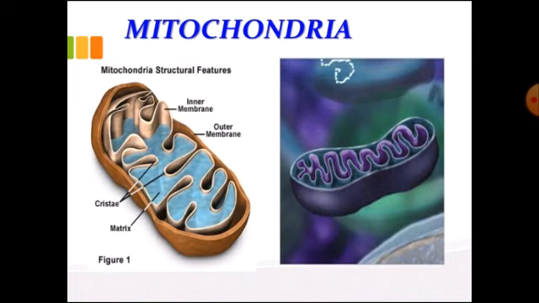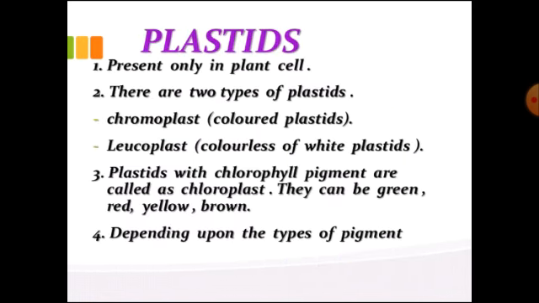Second function, the mitochondria provide energy in the form of ATP for the vital activities, like synthesis of chemical compounds and their transport for mechanical work, and it also provides the intermediates for synthesis of various chemicals like fatty acids, steroids, amino acids, chlorophyll, etc. Now we'll talk about the plastids.